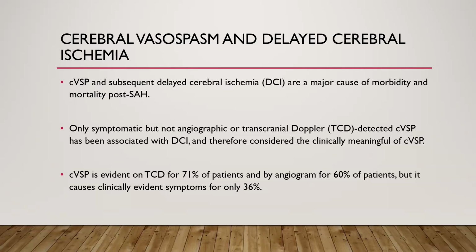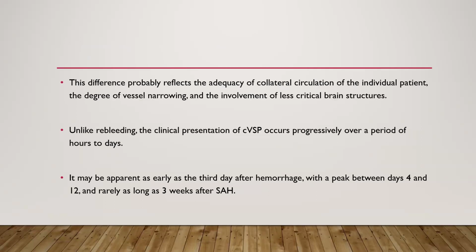Cerebral vasospasm is evident on transcranial Doppler for 71% of patients and by angiogram for 60% of patients, but it causes clinically evident symptoms only for 36% of patients. The difference probably reflects the adequacy of collateral circulation of individual patients, the degree of vessel narrowing, and the involvement of less critical brain structures.